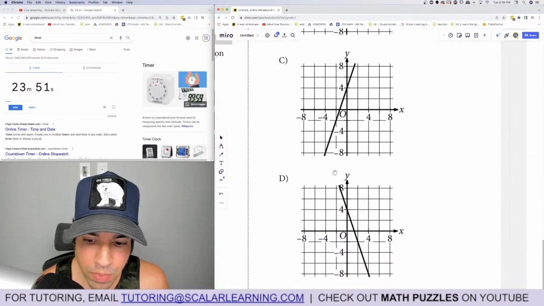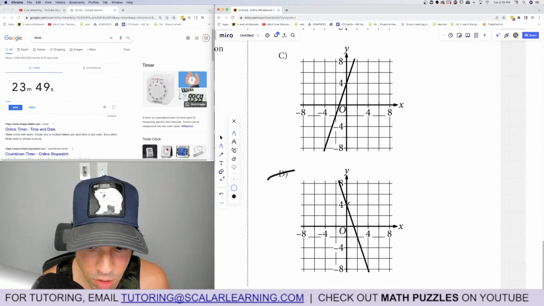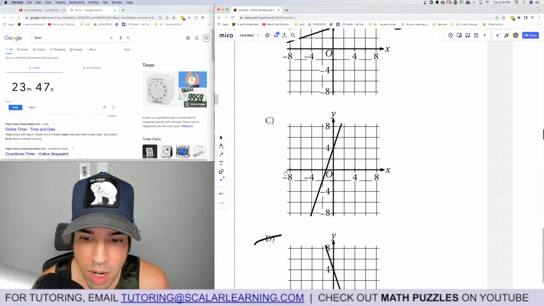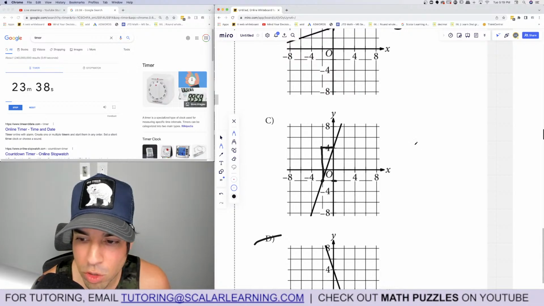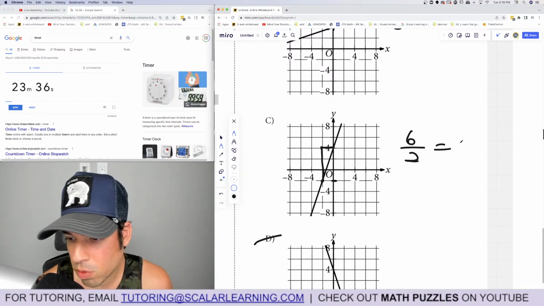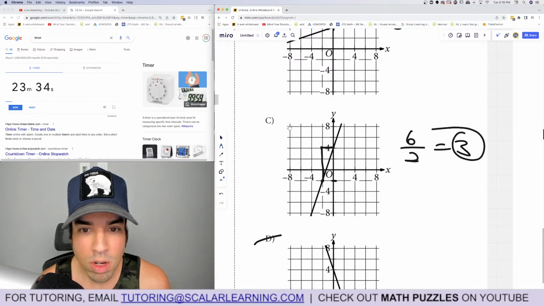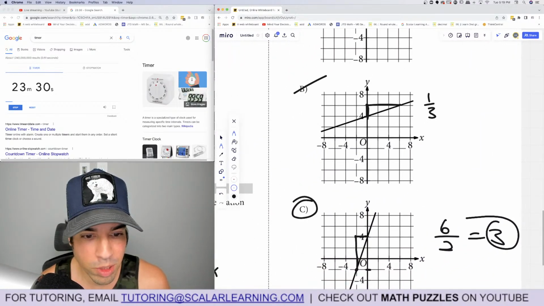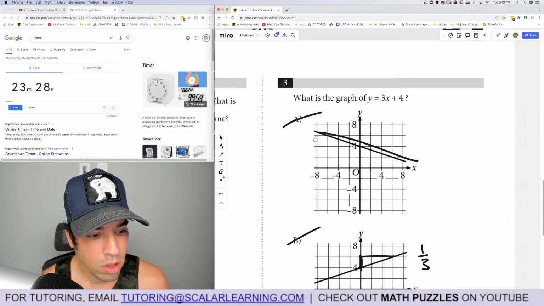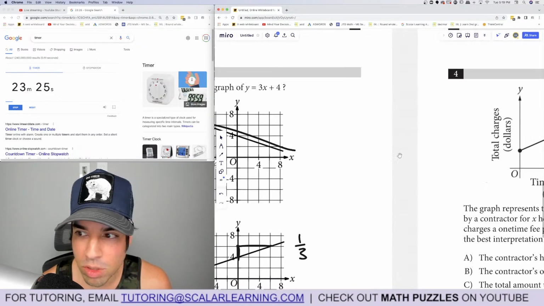It's probably this one. This one's wrong because it's a negative slope with the right y-intercept. So this one's right, and it's a little easier to tell here. I'm going up 2, 4, 6, and going over 2. That's 6/2, rise over run, which reduces to 3. So C is the correct answer, right? Yep. Let me just make sure I didn't misread anything. 3x plus 4. Yep.